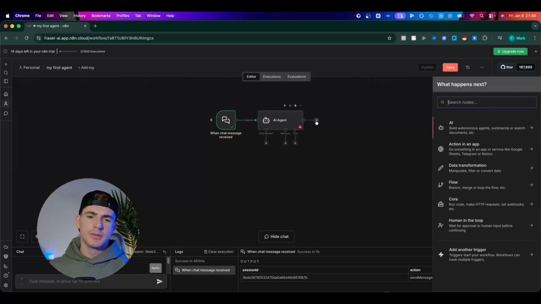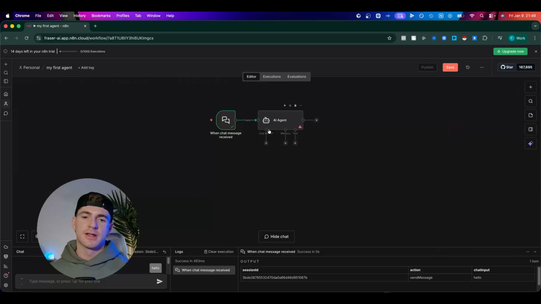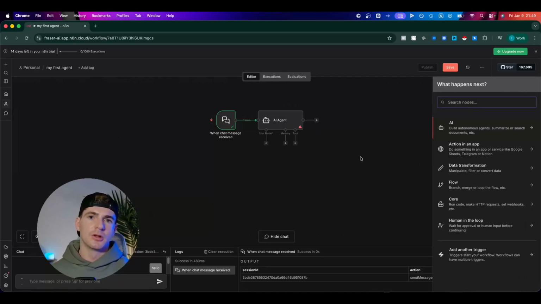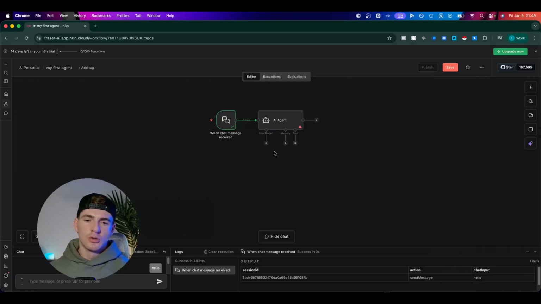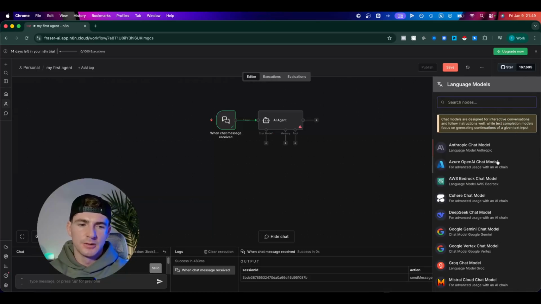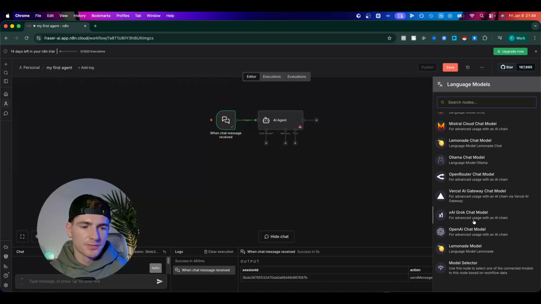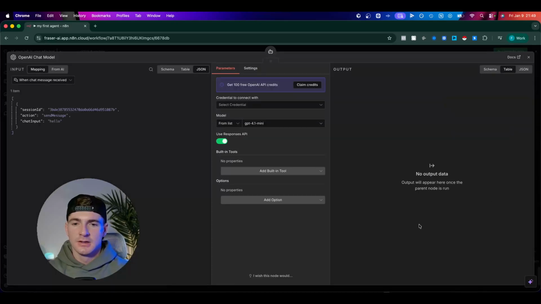And then here, this would be our output or our next step. So if we wanted to build anything downstream of our AI agent, we would add those nodes here on the backside. So what we're going to do is we're going to add a chat model. So if we hit this plus button here and I scroll down, we're going to go for an OpenAI chat model, which is ChatGPT. As you can see here, it's asking us to select a credential.